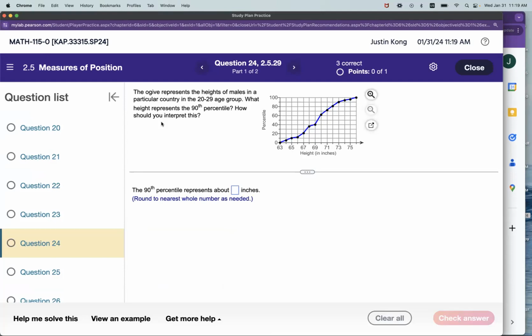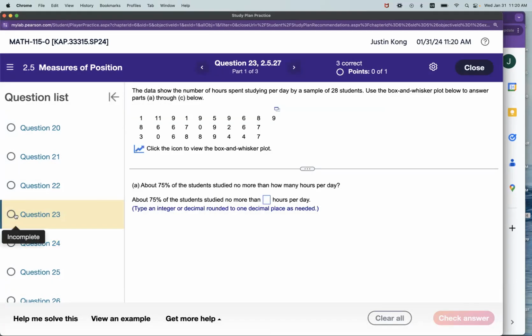Okay, 24. The algae represents the height of males in a particular country. We didn't talk about this either. You can kind of tell just by context. You look for where this percentile is. Look for what is the 90th percentile matchup, but we didn't talk about algae, so let's skip that question. Go on before it.